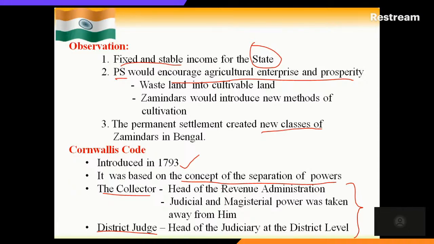But after Cornwallis, the collector's duty was only to take care of the revenue administration, and his judicial and magisterial power was taken away from him and given to another person called the district judge. He is the head of the judiciary at the district level. So at the district level, the magisterial power and the judicial power will be monitored or done by the district magistrate or district judge. This is the Cornwallis Code.